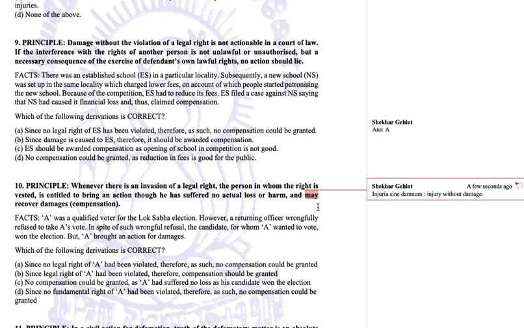So now let us apply this injuria sine damnum to the facts. A was a qualified voter for the Lok Sabha election. However, a returning officer wrongfully refused to take A's vote. In spite of such wrongful refusal, the candidate for whom A wanted to vote won the election, but A brought an action. Now, what has happened in this case is A wanted to vote for a candidate.